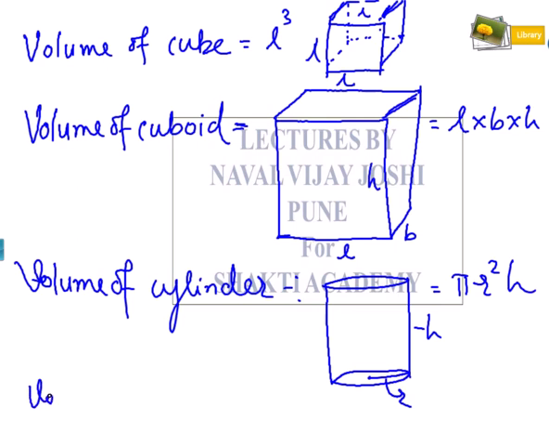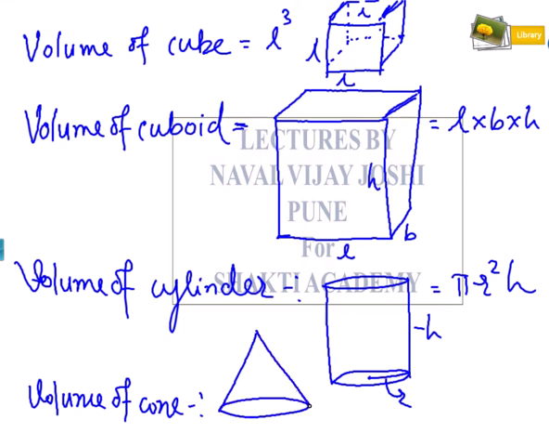Then volume of cone. So how much is the volume of cone? First of all I would show you what the cone is, how it looks. So this is the cone I am drawing. This is the height H and this is the radius of the base, and the volume of the cone is 1/3 pi R square H. So this is the volume of the cone.